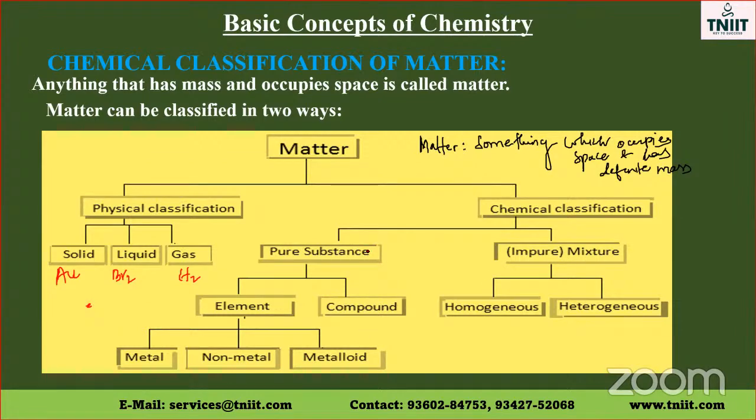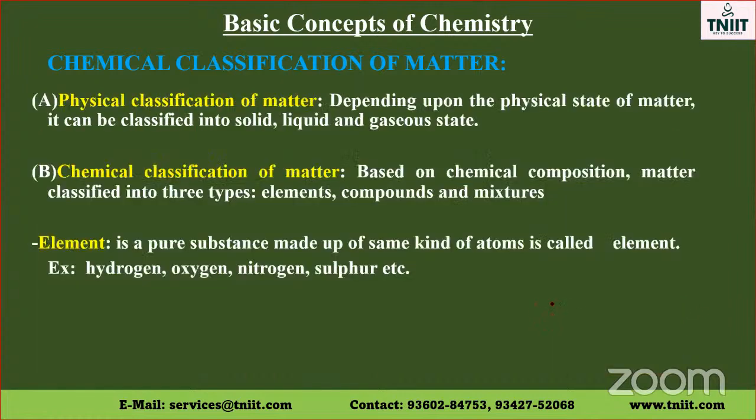Pure substance is further classified into elements and compounds. Now, what is this element? Elements are defined as pure substances made up of same kind of atoms are called as elements. Now, for an example, hydrogen, oxygen, nitrogen, sulfur, all these are called as elements because all these are made up of same kind of atoms.